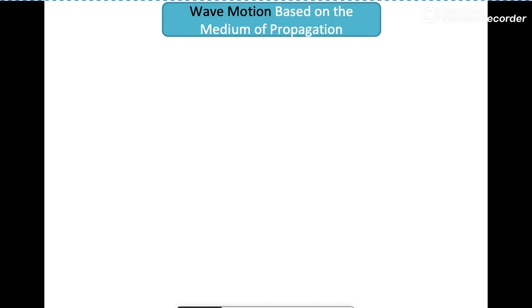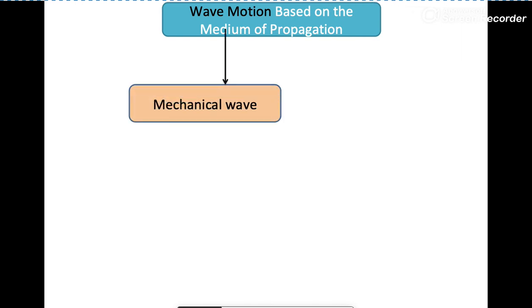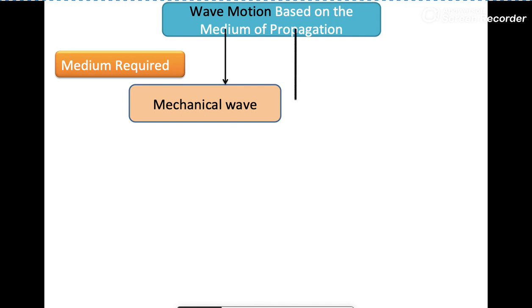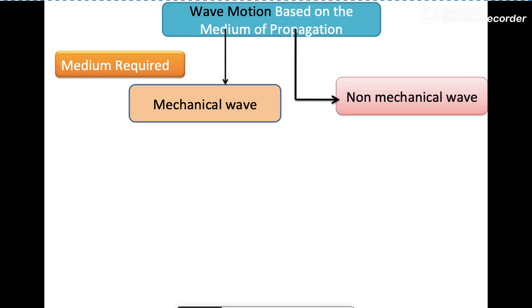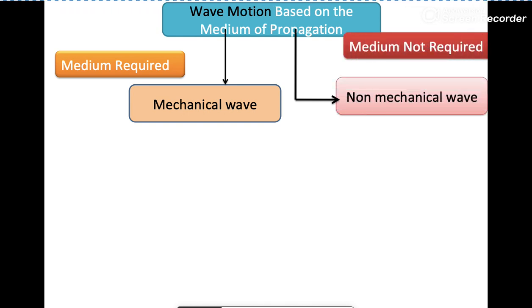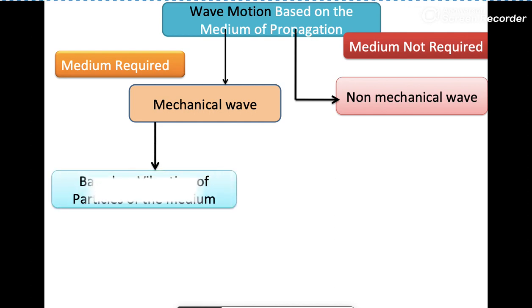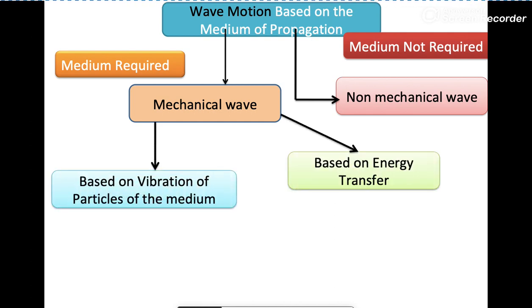Now, wave motion is classified into two parts: mechanical wave and non-mechanical wave. For mechanical wave, a medium is required, and a medium is not required for non-mechanical wave. Again, mechanical wave is classified according to the vibration of particles of the medium and based on the energy transfer.